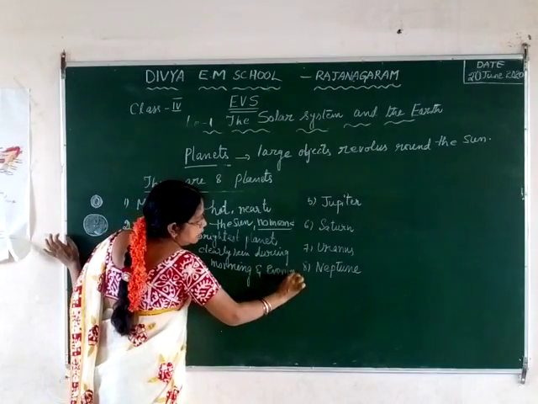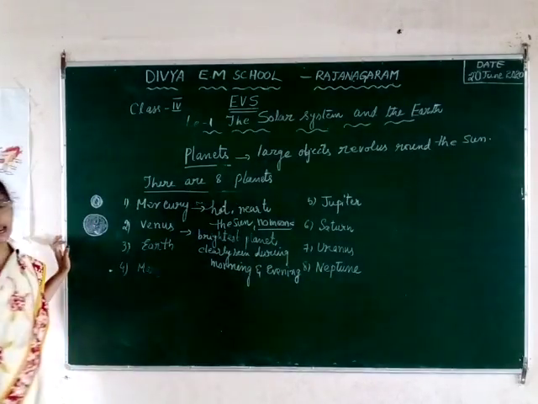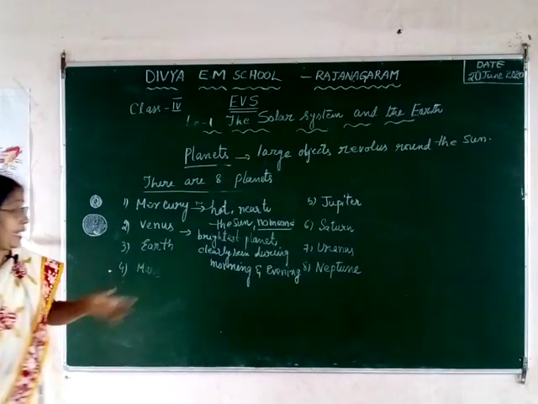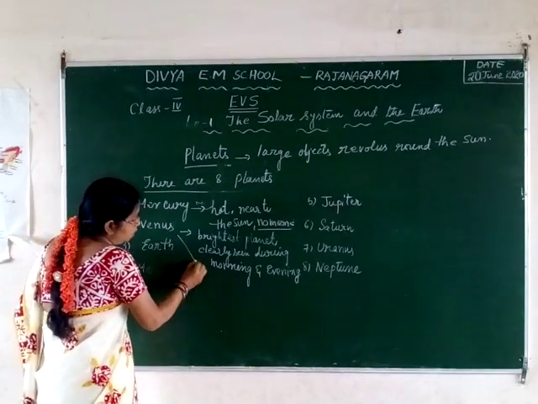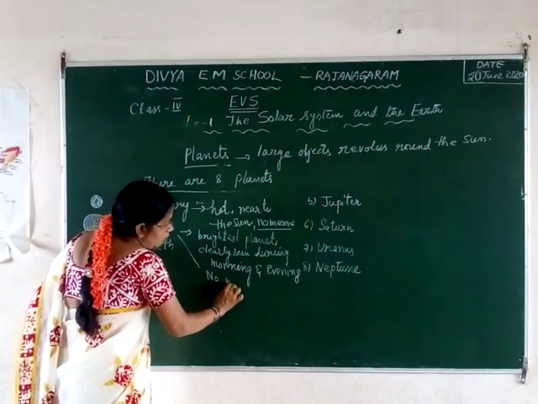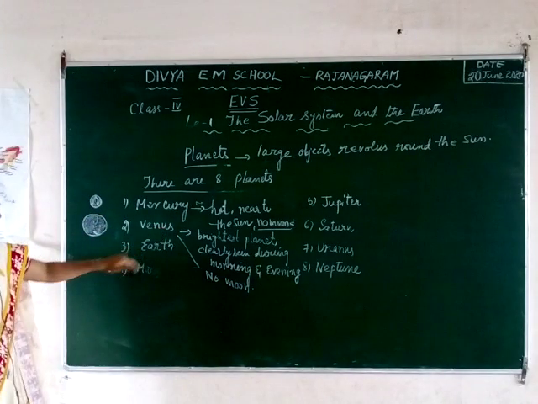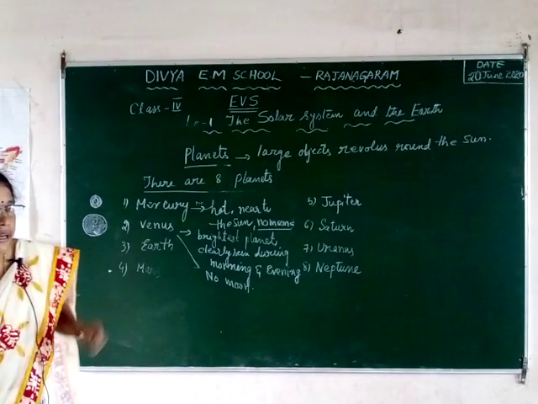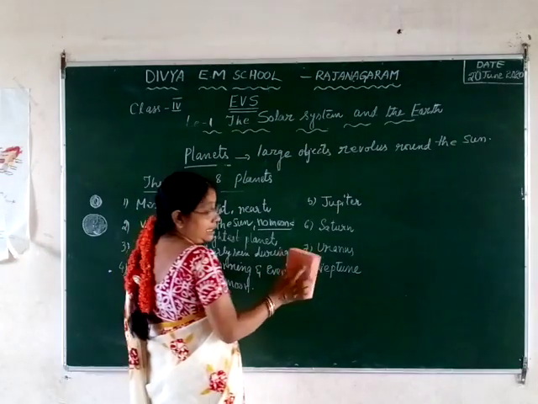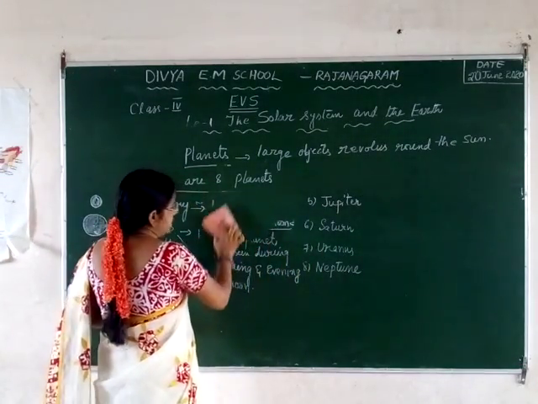That's why it is also known as the morning star and the evening star. It has no moons. No moons are revolving around the planet called Venus. When it comes to the third planet, which is commonly known as our Earth, our home planet.